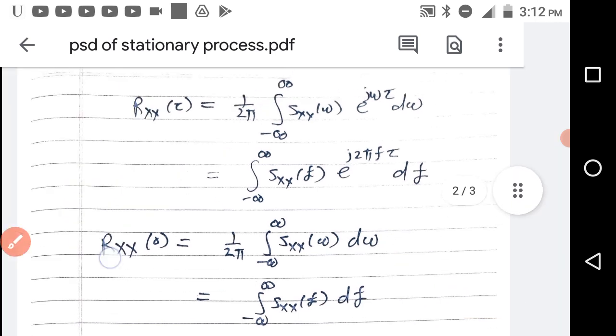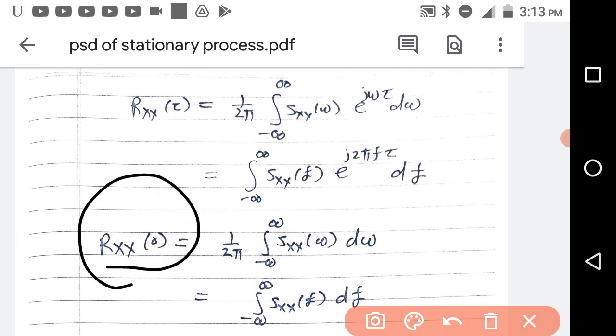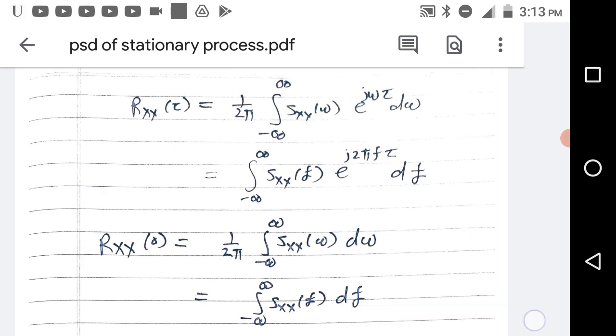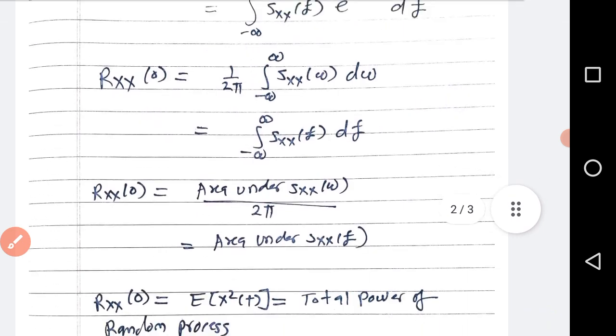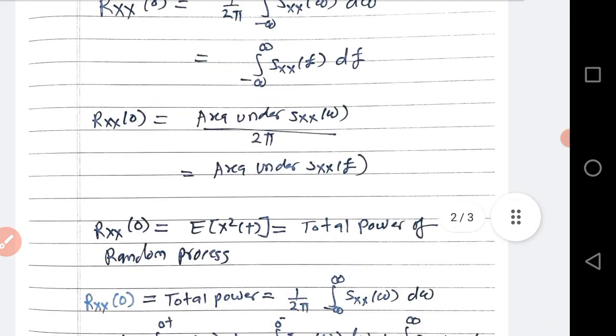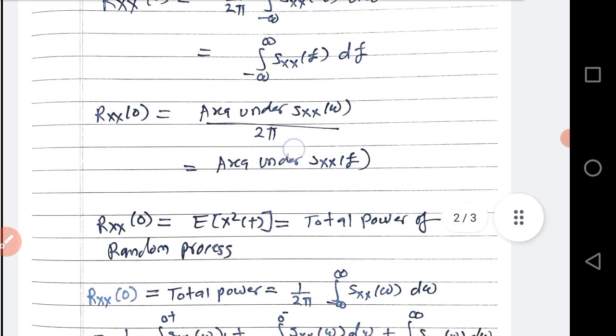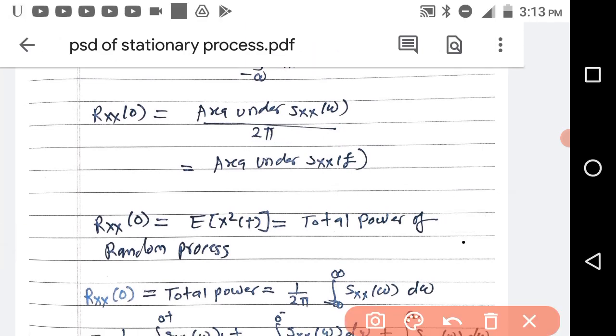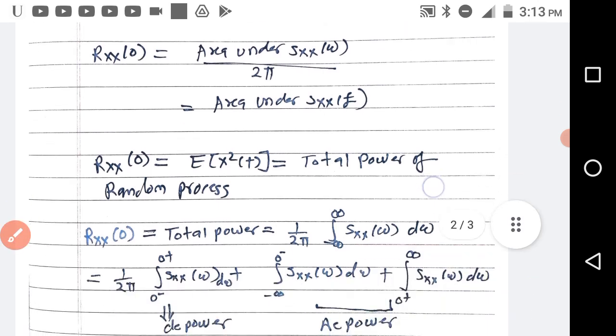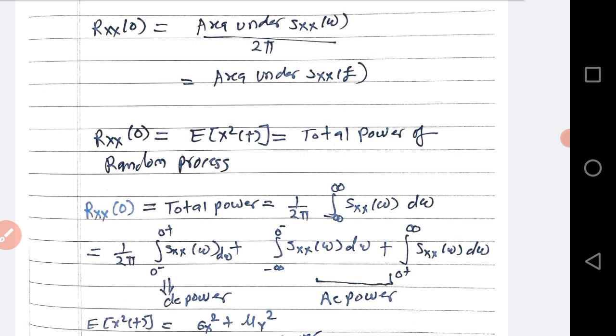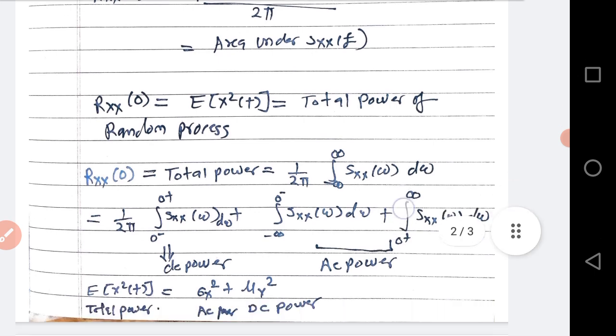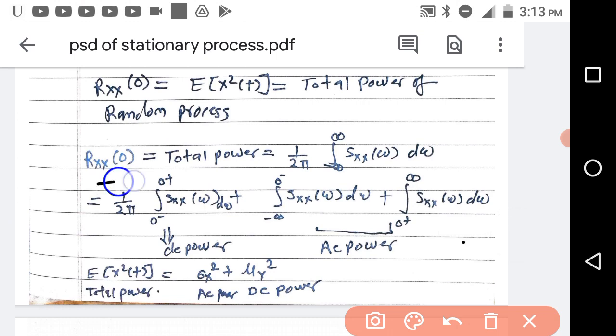So why are we finding Rxx(0)? Because we have seen in previous videos that Rxx(0) for a stationary random process is nothing but the total power. So total power we can give as the area under Sxx(w) divided by 2 pi, or the area under Sxx(f). So total power you can find with the PSD. If you take the total area of the PSD graph, you will get the total power. So Rxx(0) is total power, which is nothing but the area under Sxx(w).